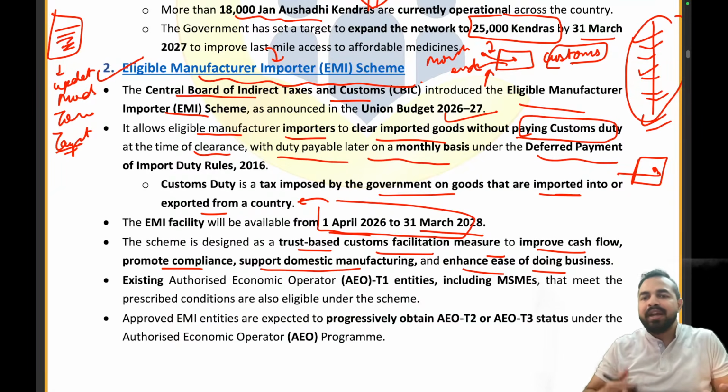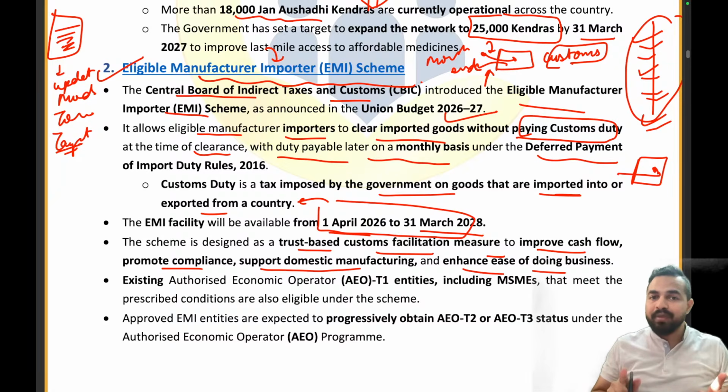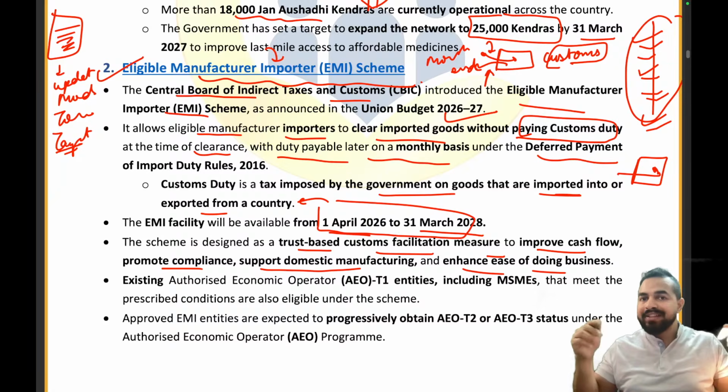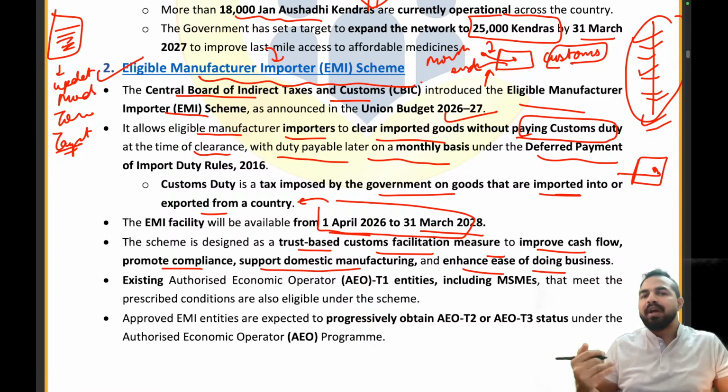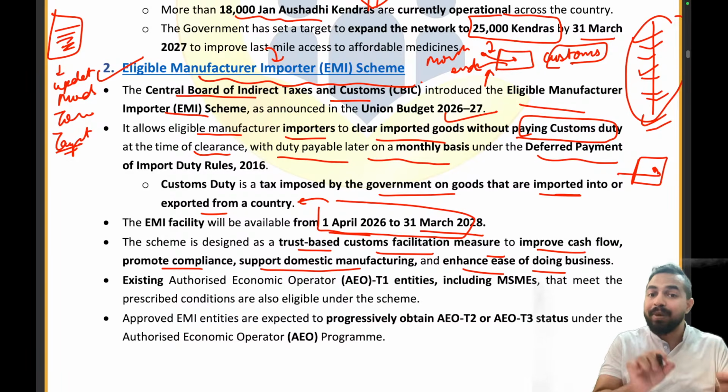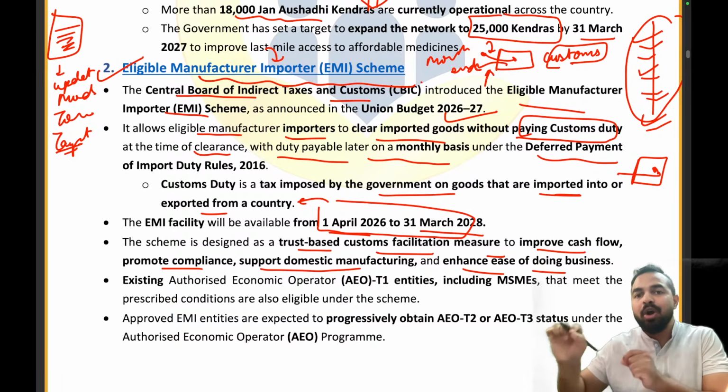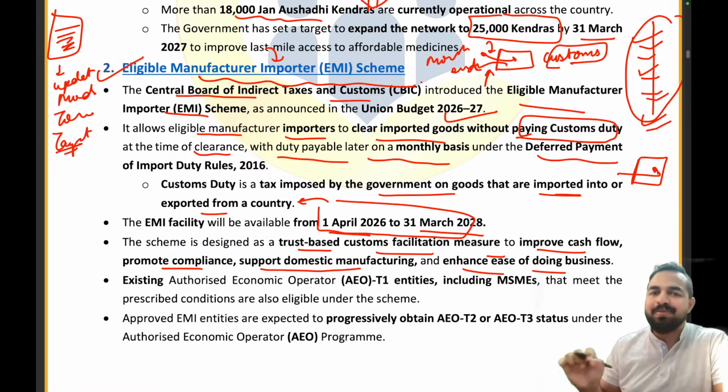So that's how it is enhancing the ease of doing business for me, right? And it is also somehow a goodwill, and to create that trust, to maintain that trust, it is also imposing on me that, okay, Devanshu, you have to ensure that you are complying with all the rules and regulations of the CBIC related to the customs duty, right? Only then the trust will remain.